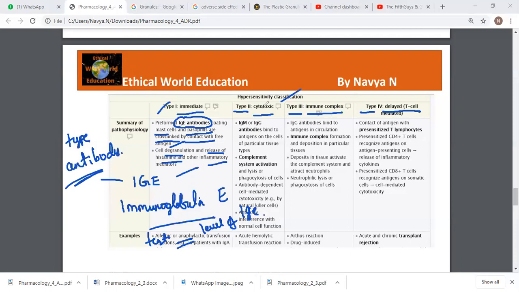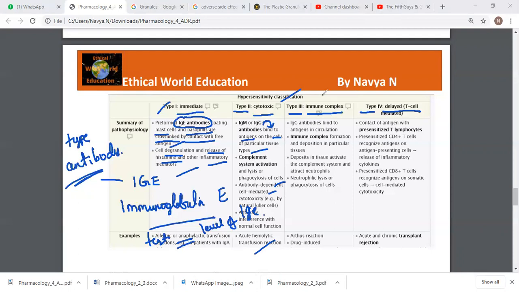In type 2, it is cytotoxic. Again, the IgM or IgG antibodies bind to the antigen on the cell of a particular tissue type. This causes complement system activation and lysis or phagocytosis of cells, and antibody-dependent cell-mediated cytotoxicity with natural killer cells. An example is the acute hemolytic transfusion reaction.